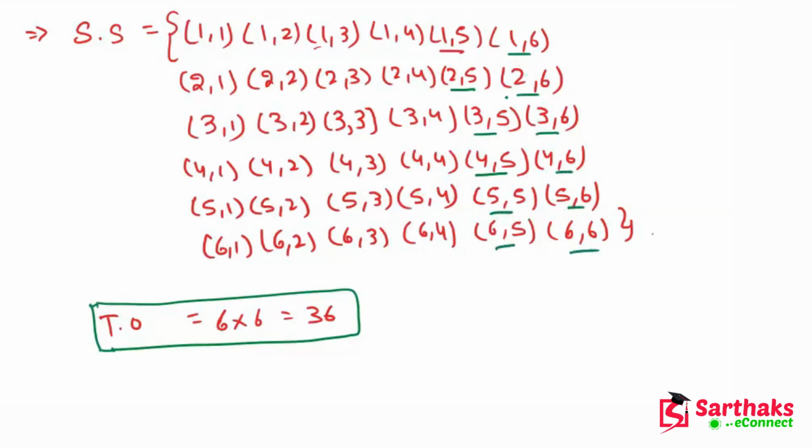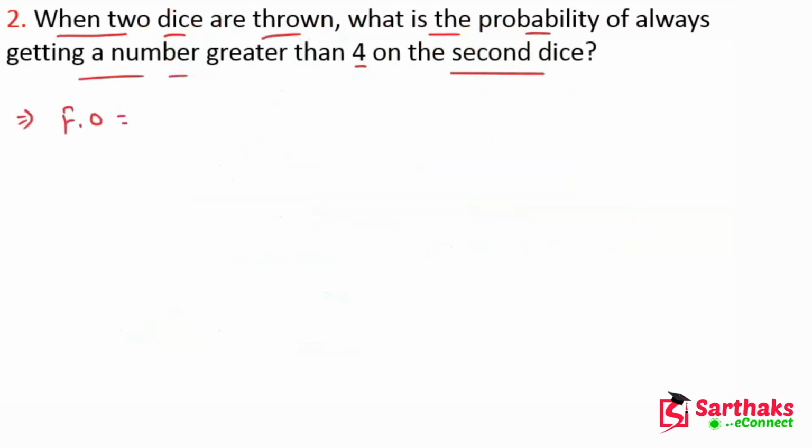So total how many favorable outcomes? 1, 2, 3, 4, 5, 6, 7, 8, 9, 10, 11, 12. So we can write here 12, and we know that total outcomes we have 36.